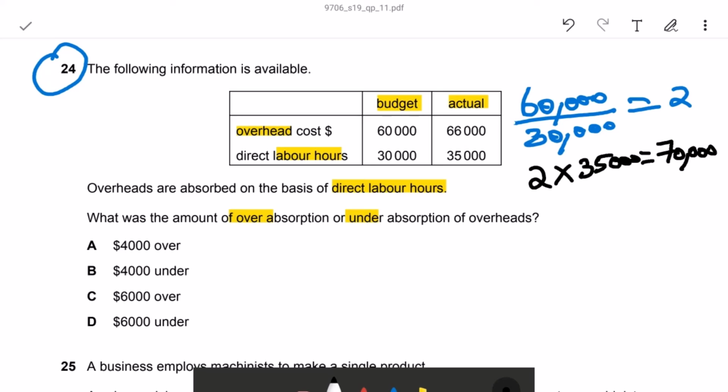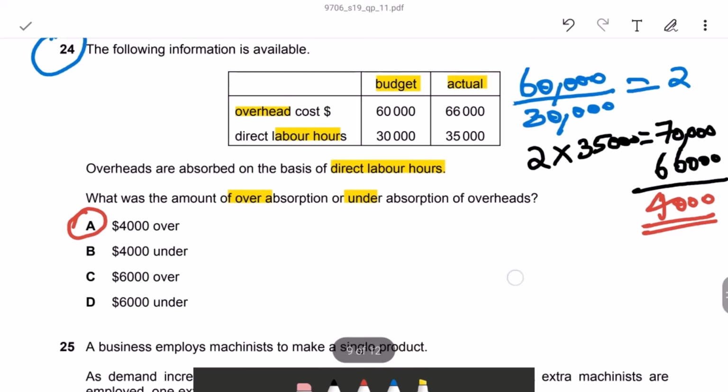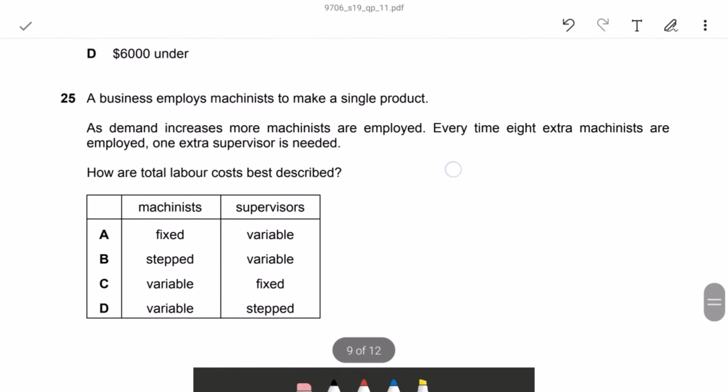But our actual overhead cost is 66,000. So we absorbed more than actual. What is the difference? That is 4,000. That is the over absorption. So what is our correct answer? $4,000 over absorption. So let's move to the next question.